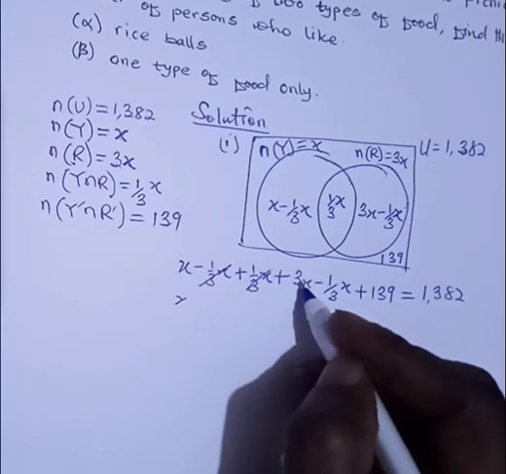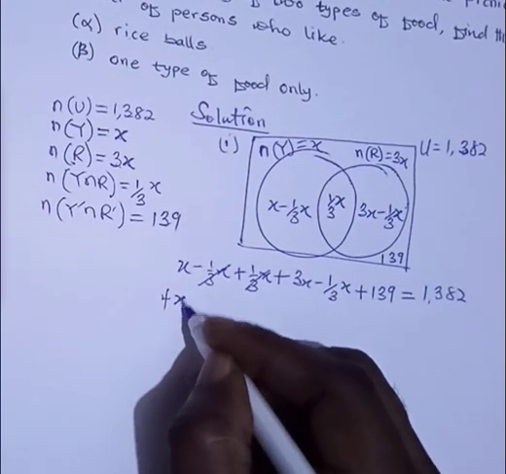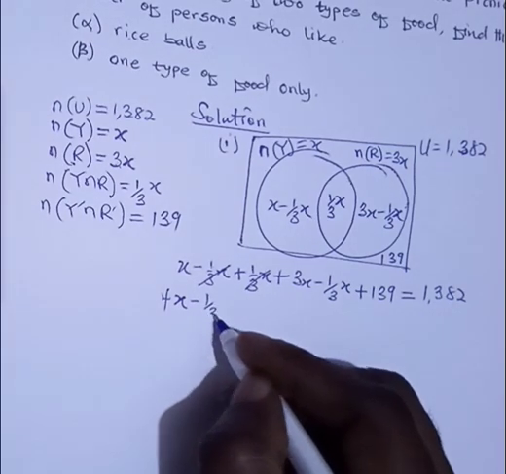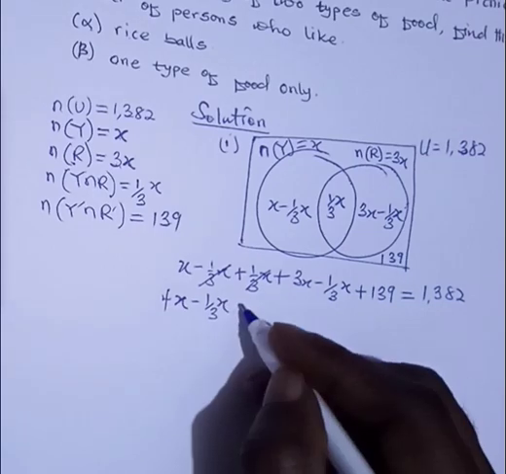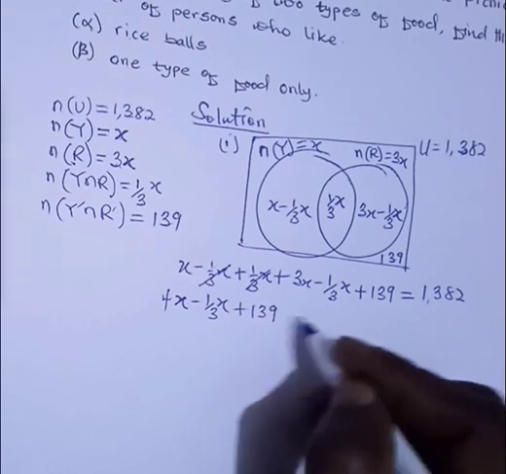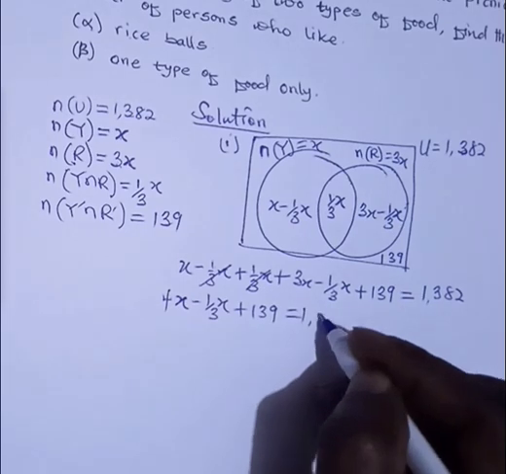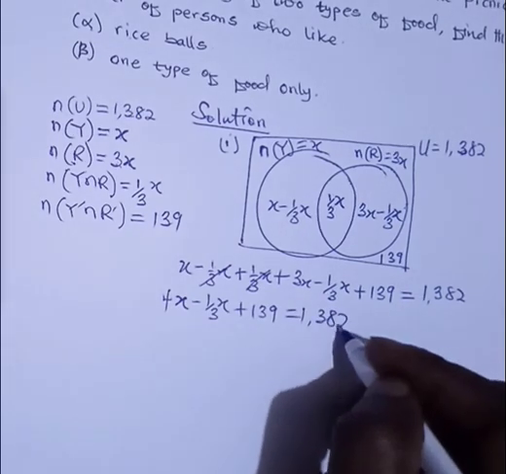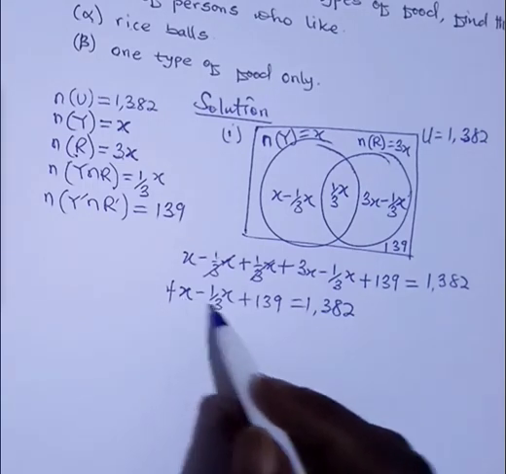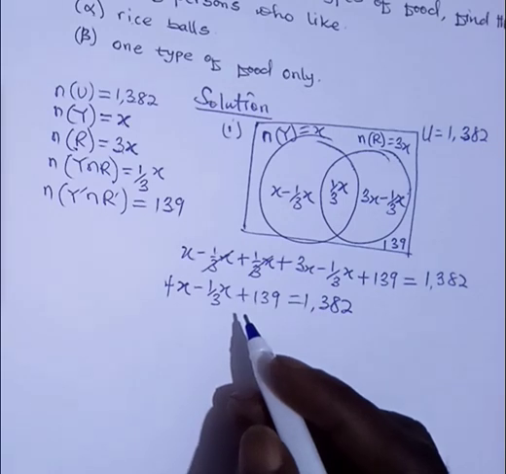So x plus 3x gives us 4x, minus 1/3 x, plus 139 is equal to 1382. Okay. So if we clear this fraction, then we can multiply through by 3, which will give us